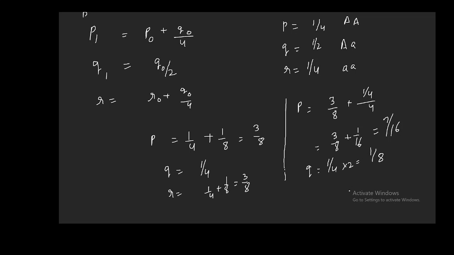Similarly, R you will be getting the same thing, which will be 3 by 8 plus 1 by 16, which is 7 by 16. So with this formula also you can calculate the frequency of the genotype, but every time you need to calculate this first, and then in this formula you need to add. This is after first generation, this is after second generation.